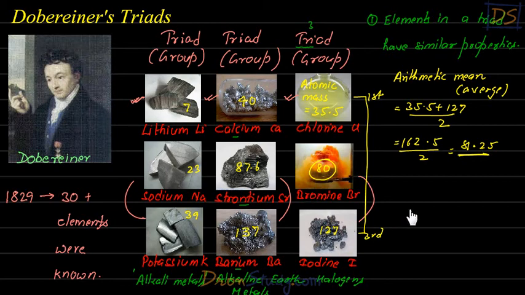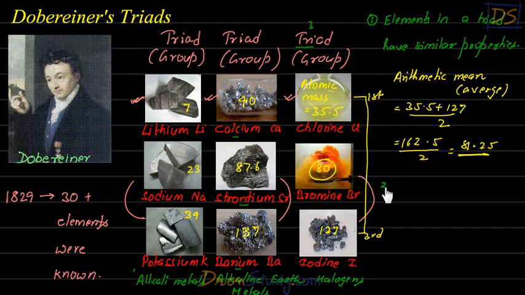Now this is a very important point, students. Döbereiner, the triads which he made, if you take the first and the last element of a triad, and if we take the average of their atomic mass, that is approximately equal to the atomic mass of the second one.